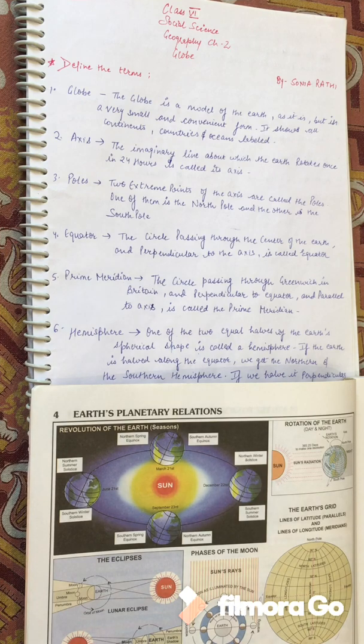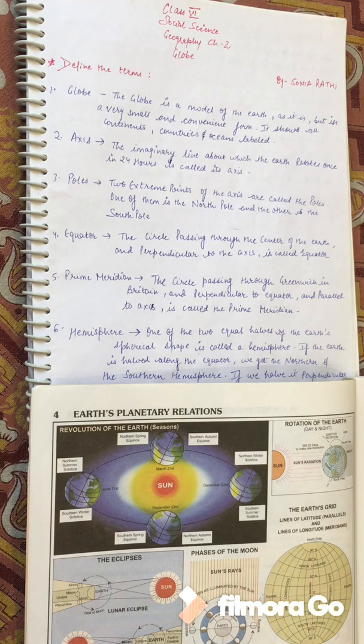As you all know, our earth is quite vast and huge, and for a better understanding of our earth, we have presented the globe, which is a model of the earth as it is, but in a small and convenient form, which shows all the continents, countries, oceans, seas labeled.